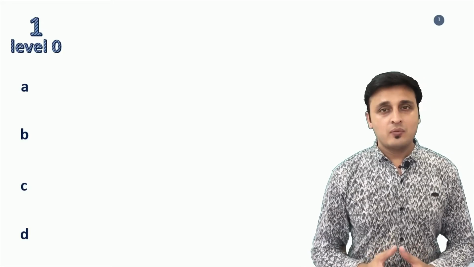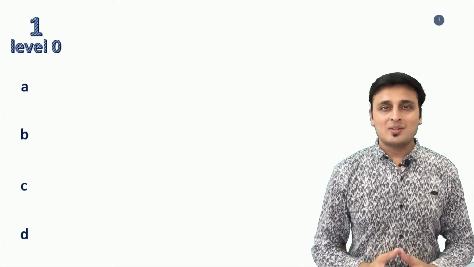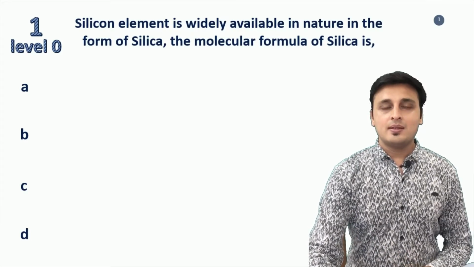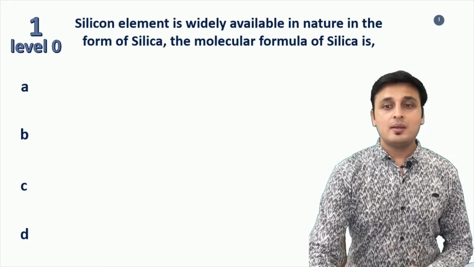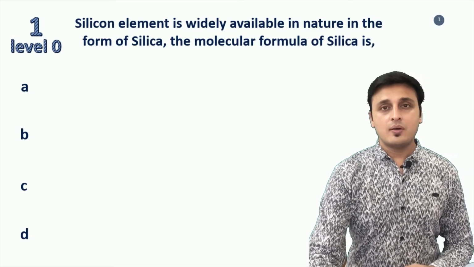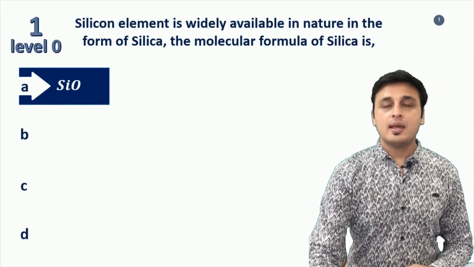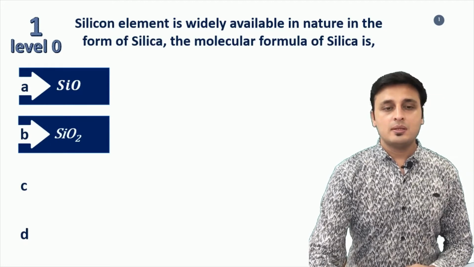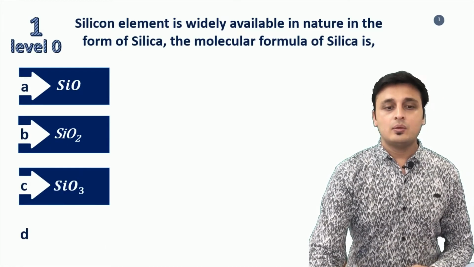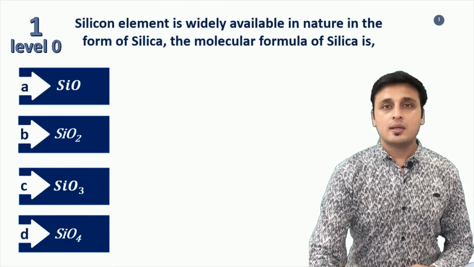Now presenting the very first question of the show. Question 1, level 0. Silicon element is widely available in nature in the form of silica. The molecular formula of silica is: option A, SiO; option B, SiO2; option C, SiO3; option D, SiO4.